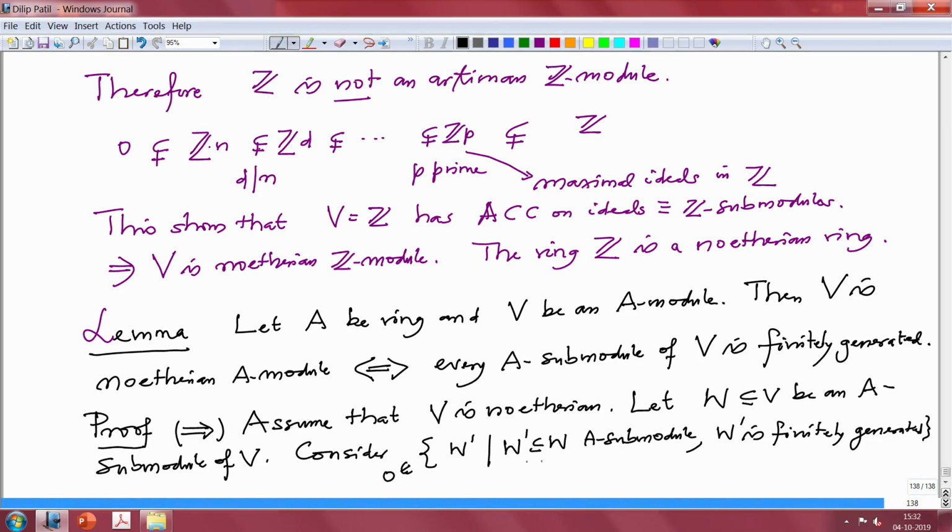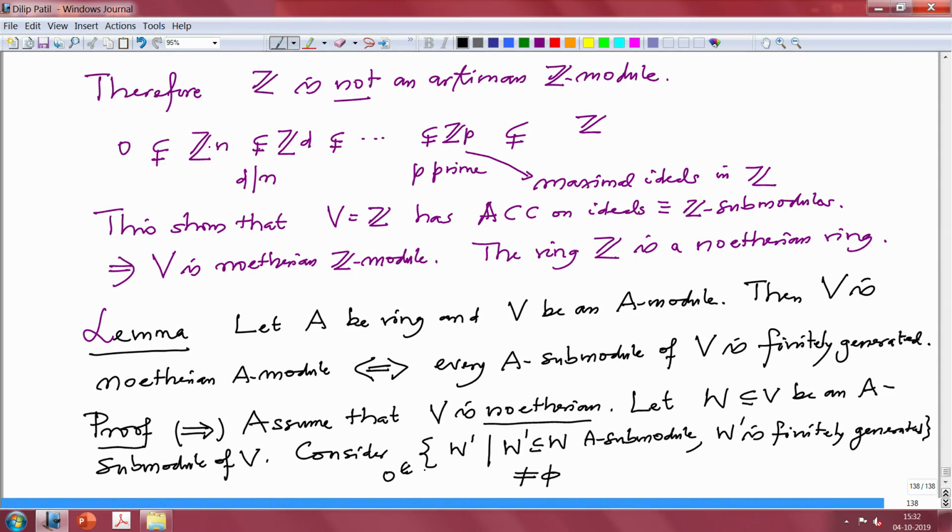So, the zero submodule is always finitely generated. The zero submodule is generated by the empty set or the zero element. So, it is finitely generated and it is there. Therefore, this family of submodules is non-empty, and because of Noetherianness of V, this will have a maximal element.